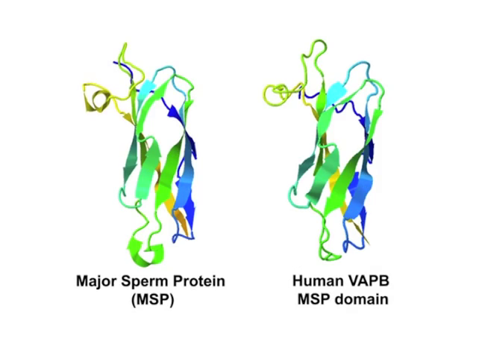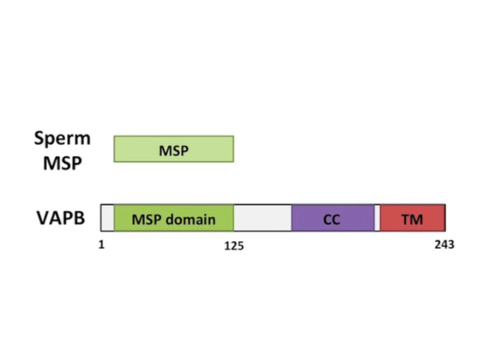MSP folds into an Ig-like structure that is found in a human protein called VAP-B, or ALS8. Now VAP-B also has a coiled coil motif and transmembrane domain. Neither protein has a signal peptide for secretion, and VAP-B is anchored primarily in endoplasmic reticulum membranes.